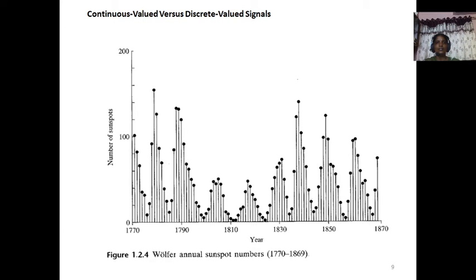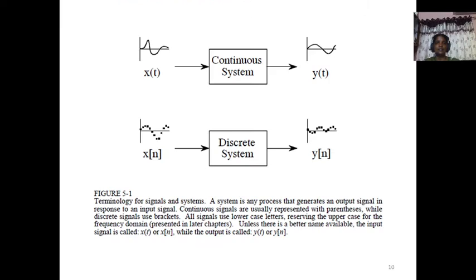Next, continuous valued versus discrete valued signals. Here, annual sunspot numbers are observed from 1770 to 1870.